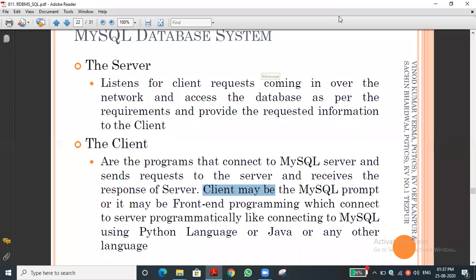Of course, someone will ask one question: client, what does client mean? Of course, it is a type of installation. Server side installation is there, client side installation is there. The software is entirely different. Server installation and configuration is entirely different.